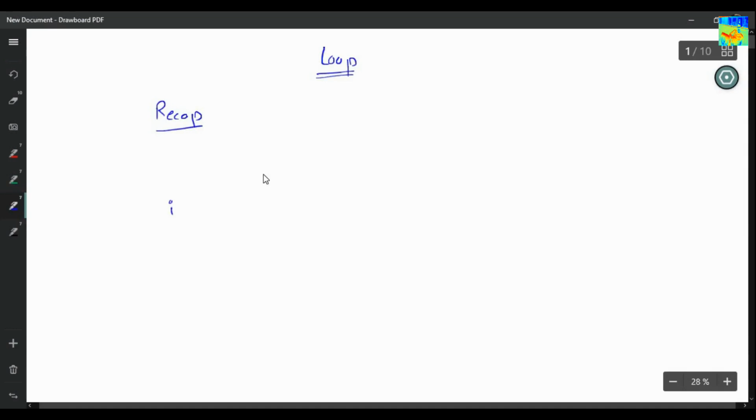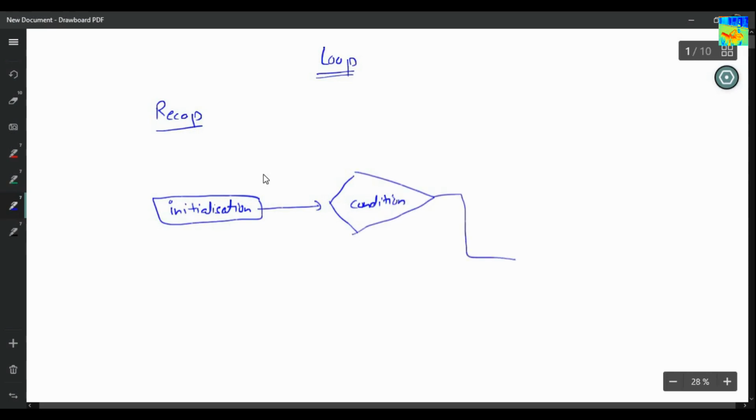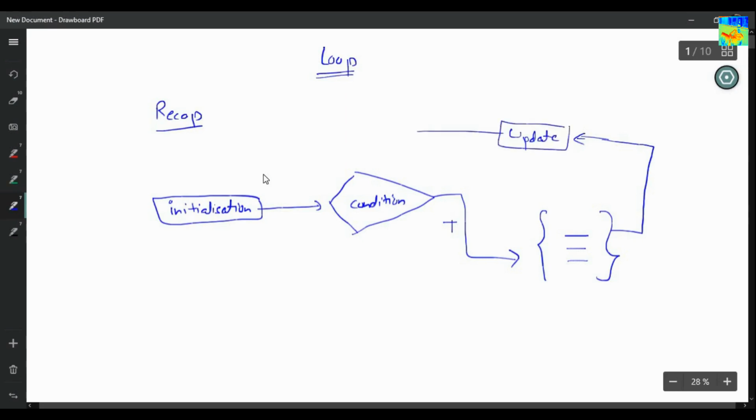First of all, I was having an initialization. First, we will initialize. Then I will have a condition. If this condition is true, then I will do some work and then I will update. And then after updating, I will check the condition again.